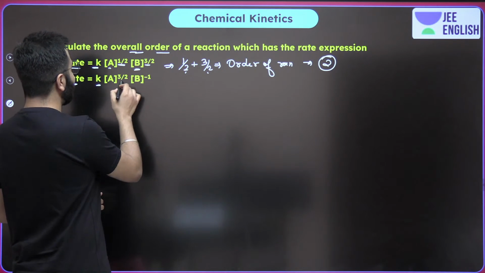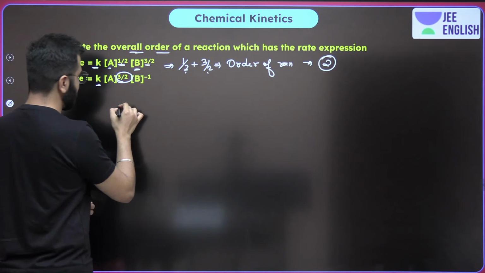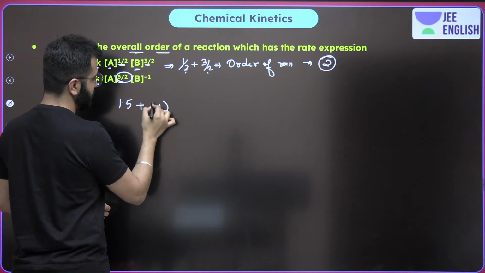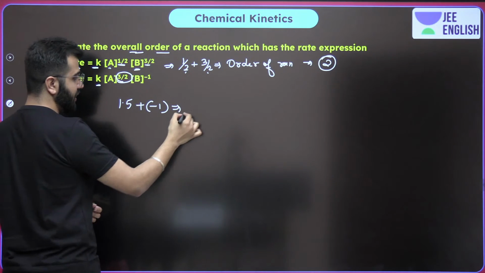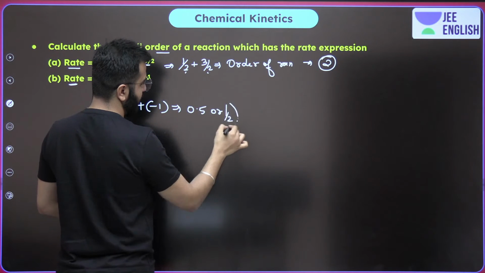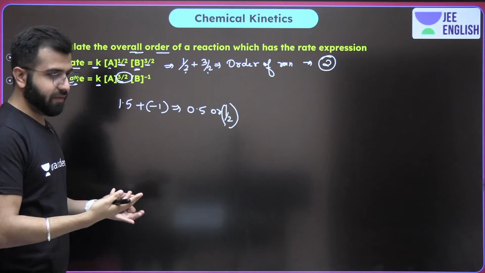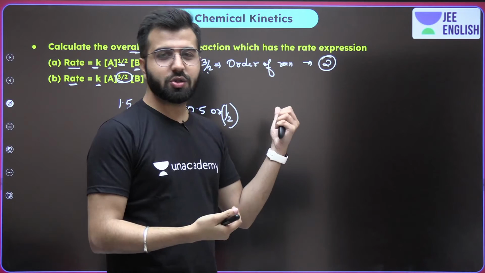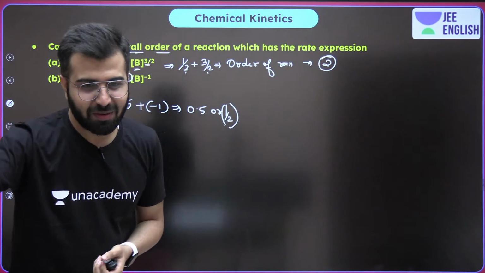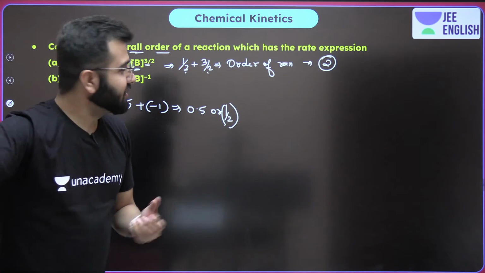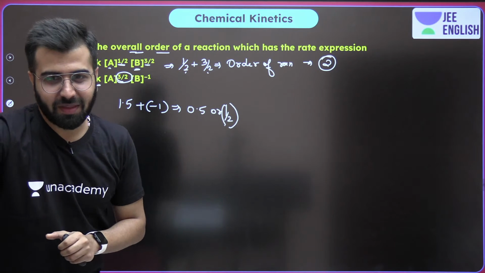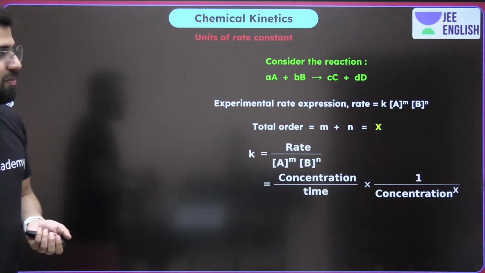Now let's talk about the second one: 3 by 2, which is 1.5, plus minus 1. The answer is going to be 0.5 or half. This is the order of the reaction, half. For the first one, it's 2. Do remember this. The 1 by 2 was not visible, it's okay, it happens. My mistake, next time I'll keep the digits bigger. Okay, and now let's talk about more.